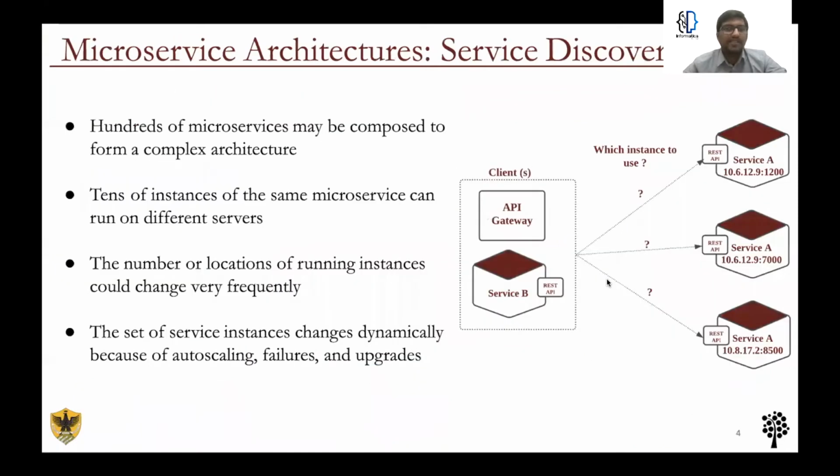As seen in the previous slides, there may be thousands of microservices that are replicated to hundreds of instances and run on different servers. Hence, the main question that arises is how the services discover each other, or how an external client can discover a microservice. As depicted in the figure, assume that a client, which can be a microservice or an API gateway, wants to interact with microservice A, which has been replicated to three instances. As we can see, each of these instances is in a different location. Now, the question here is: to which instance of A does a client communicate with? This is accomplished using the process of service discovery.